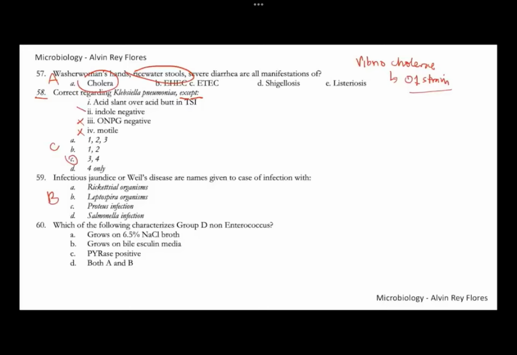Usually leptospirosis is suspected if there is a history of wading in flood waters. No? So for number 59, that's letter B. So leptospira. Rickettsial organisms, usually we associate rickettsia with rashes. No? So the rashes, fever. Okay. So number 59, this is letter B.